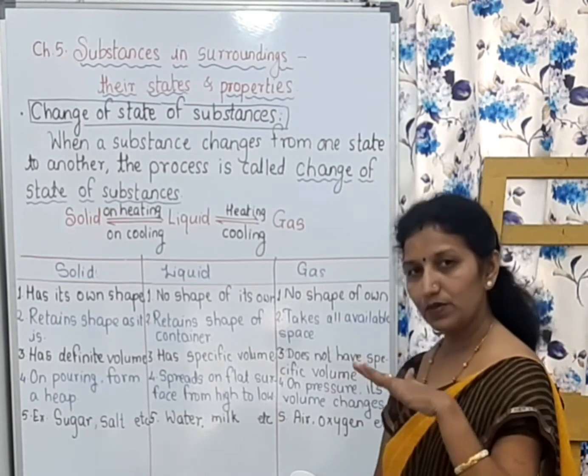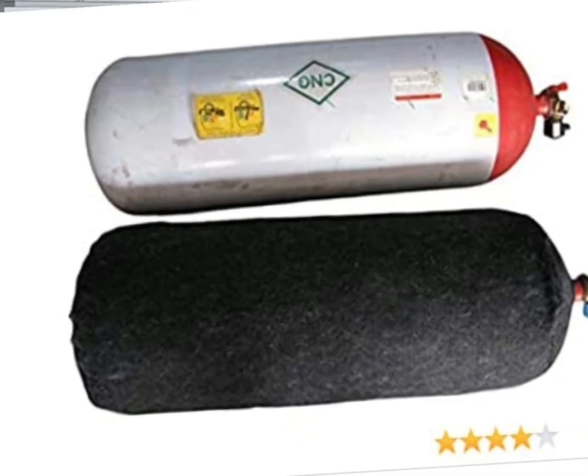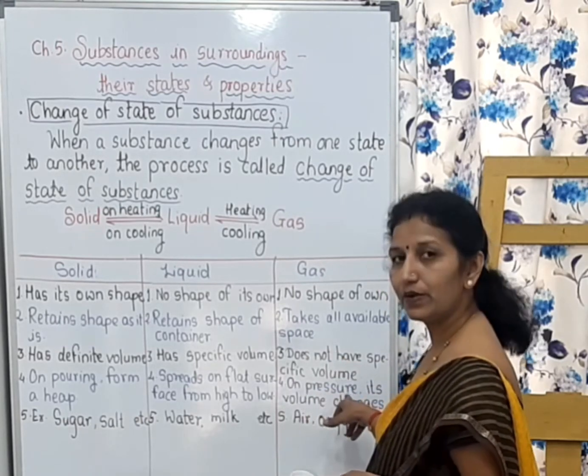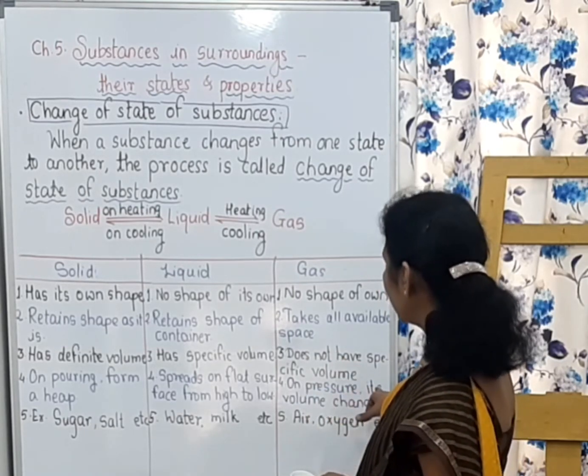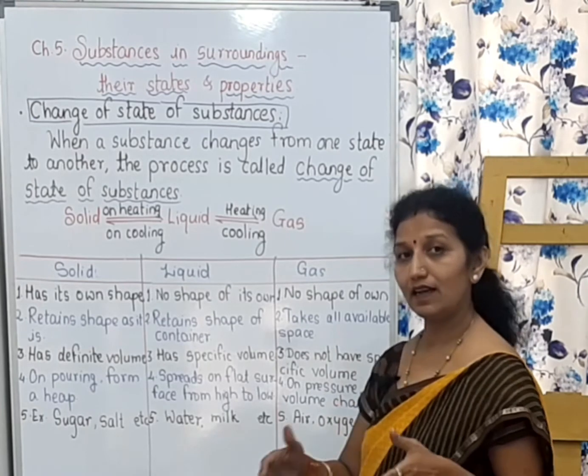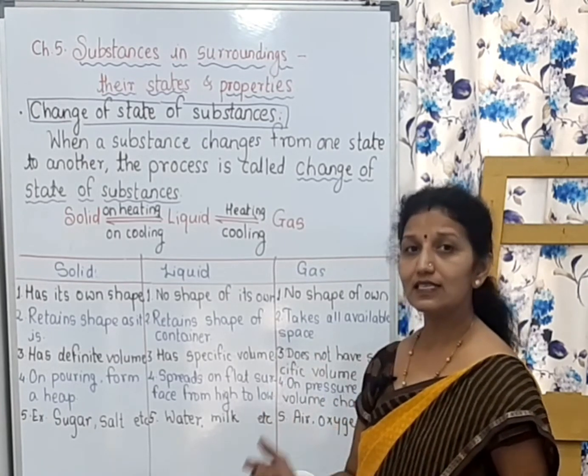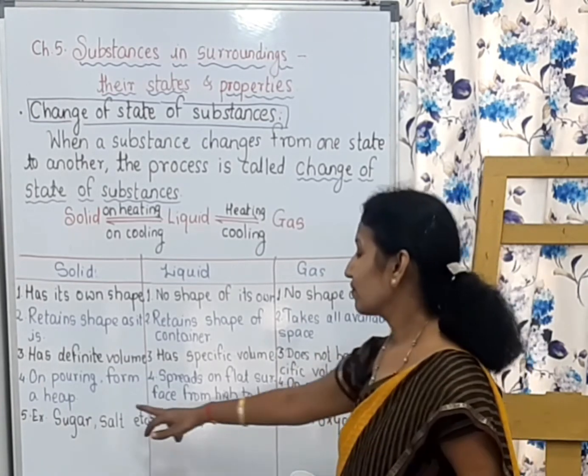Suppose we are pressing CNG into the cylinder. CNG means compressed natural gas, and this gas is filled in cylinders. By applying pressure on it, its volume changes and it gains the shape of that cylinder.